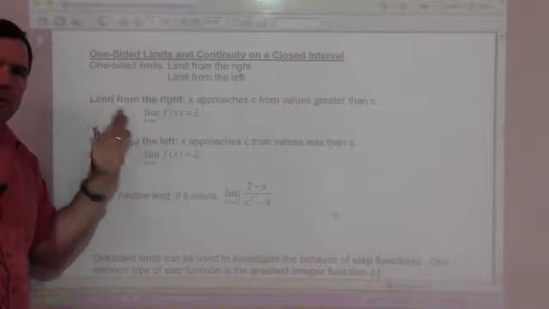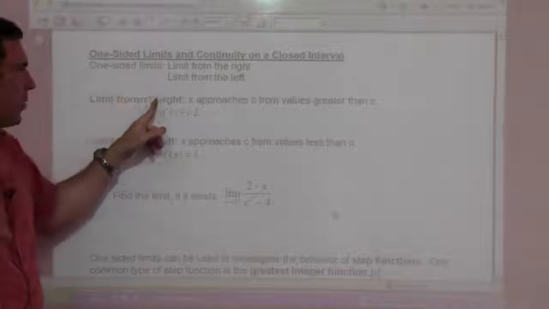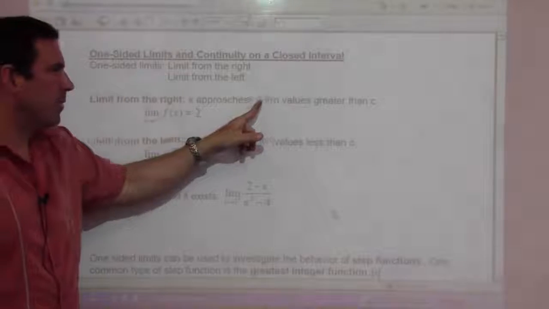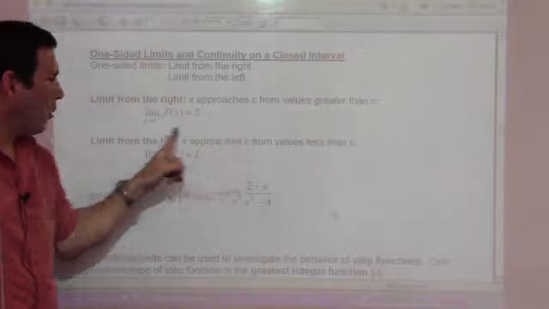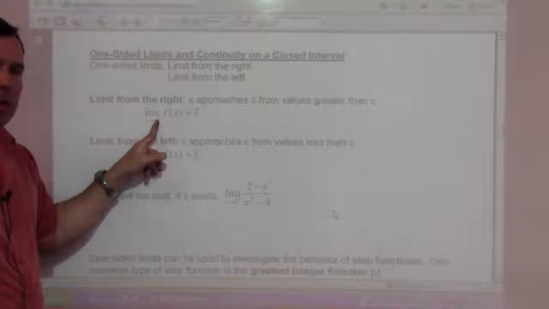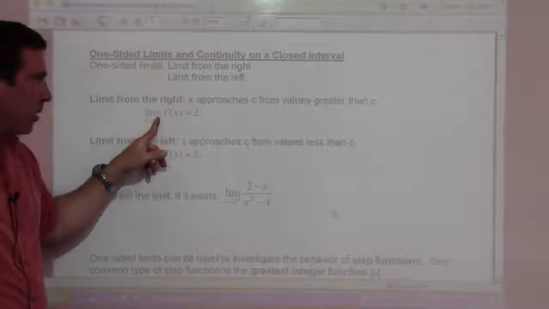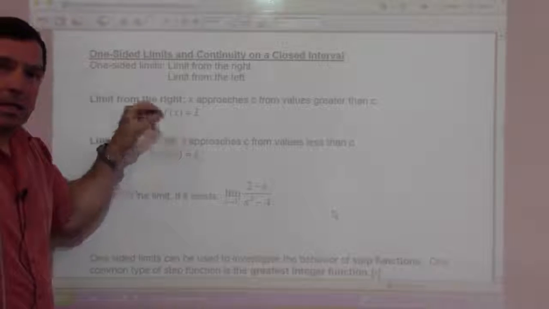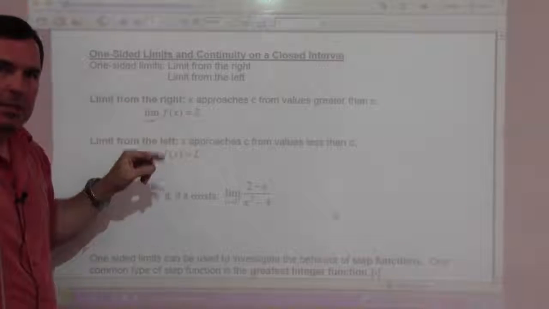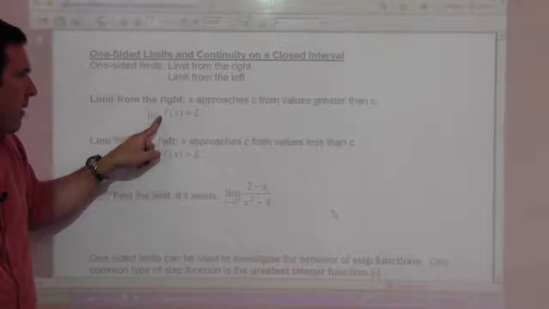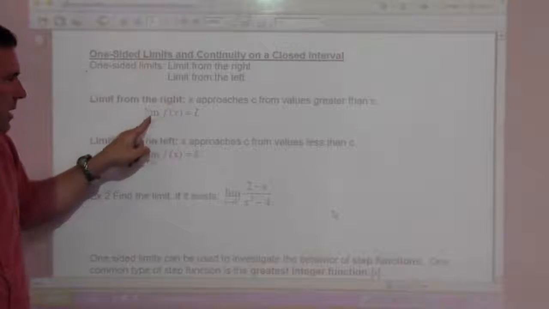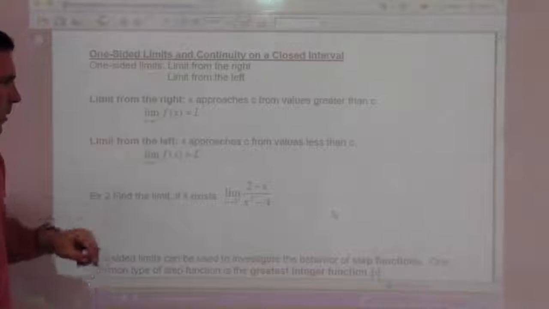This notation is really important. Limit from the right: x approaches c from values greater than c. We show x going to c with a little plus there. You might need to look at your notes to see that it's a really small plus on the right side. It looks like a power, but it's not. That means c from the right side, so the limit of f of x as x approaches c from the right side equals L.